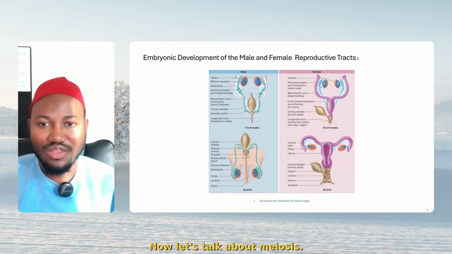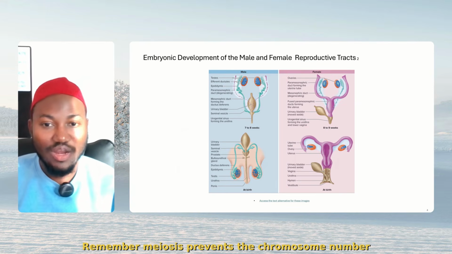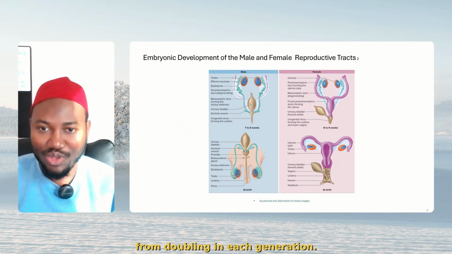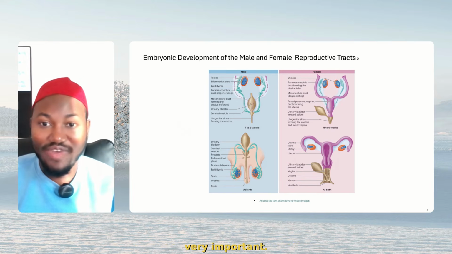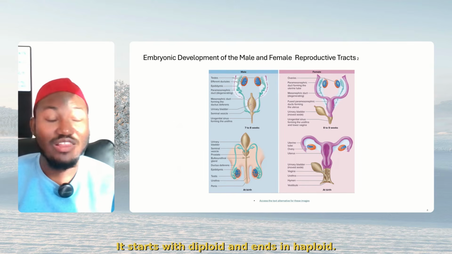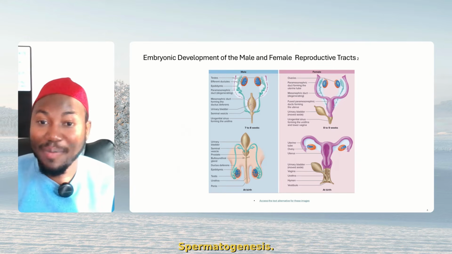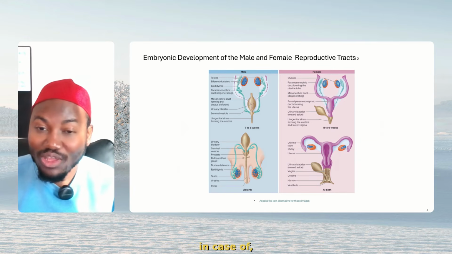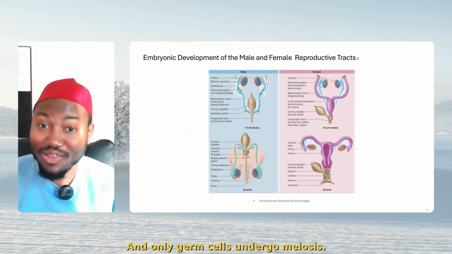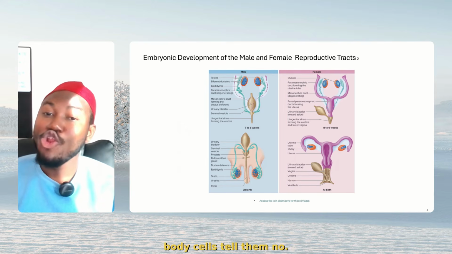Now, let's talk about meiosis. What is the most important role of meiosis in sexual reproduction? Remember, meiosis prevents the chromosome number from doubling in each generation. Very, very important. That's why it starts with diploid and ends with haploid. And what is the last stage of meiosis? Spermatogenesis? No. In case they ask, please don't be deceived. And only germ cells undergo meiosis. Only germ cells. If they tell you body cells, tell them no.